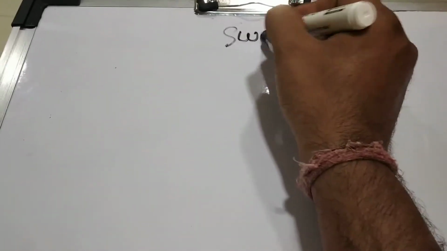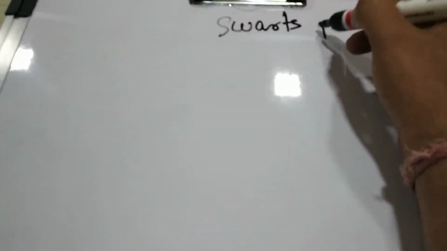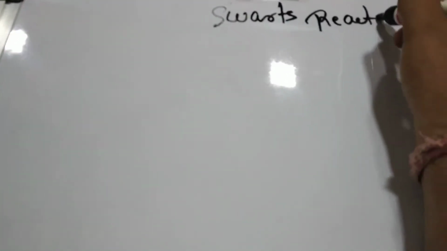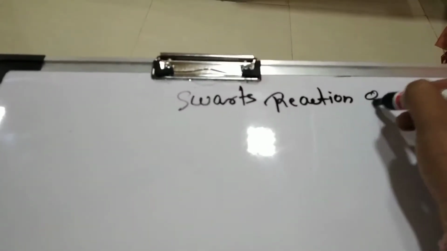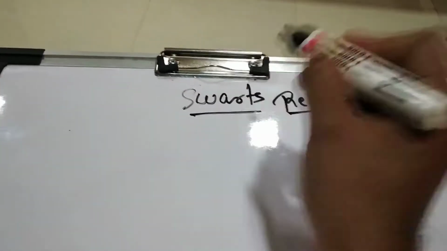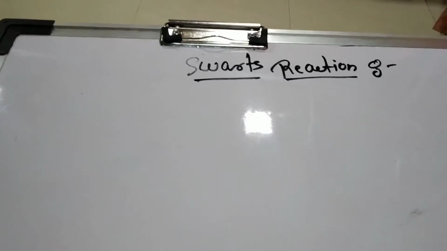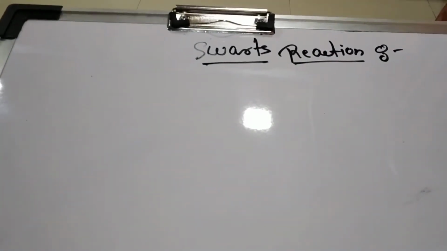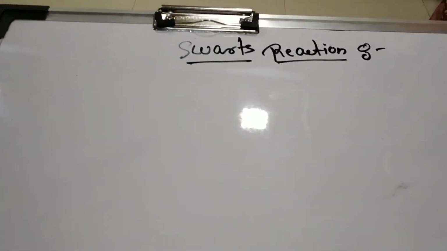So now in this case, we are going to see what is the Schwartz reaction. We are going to see the bromination, chlorination, fluorination and the iodination.